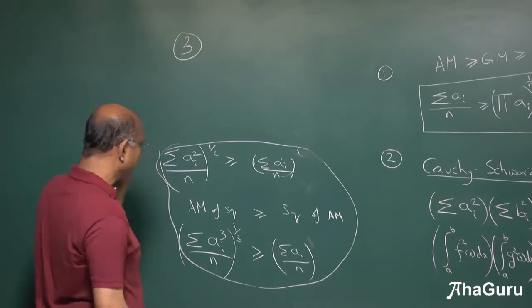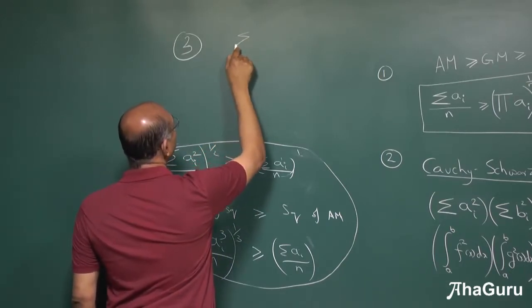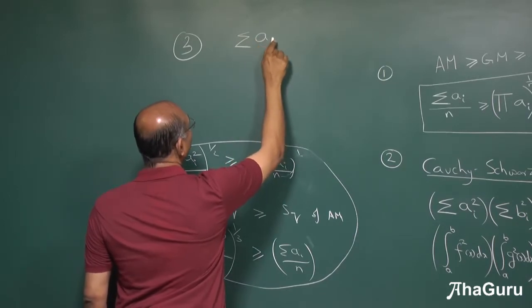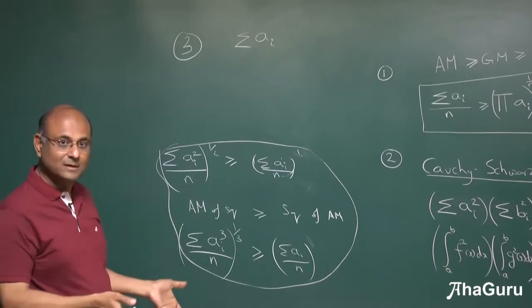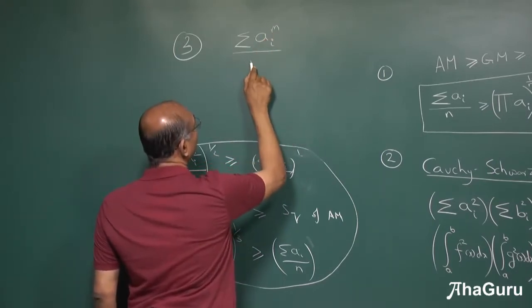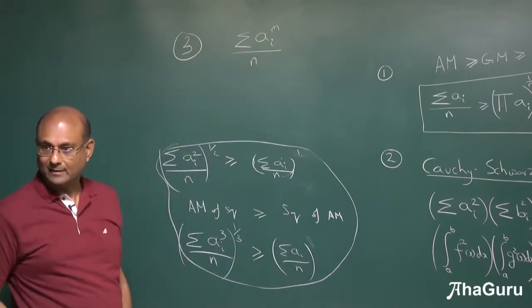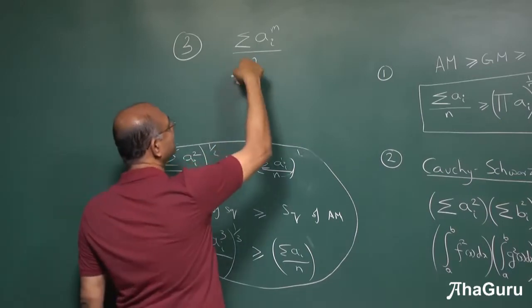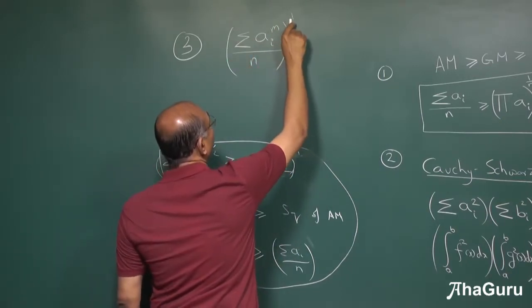So, if I write this theorem, the way this is written usually is sigma ai, that is a1, a2, a3. You want to do some power. Let us say you are taking the mth power. So, this is the mth power's arithmetic mean to the power 1 by m.